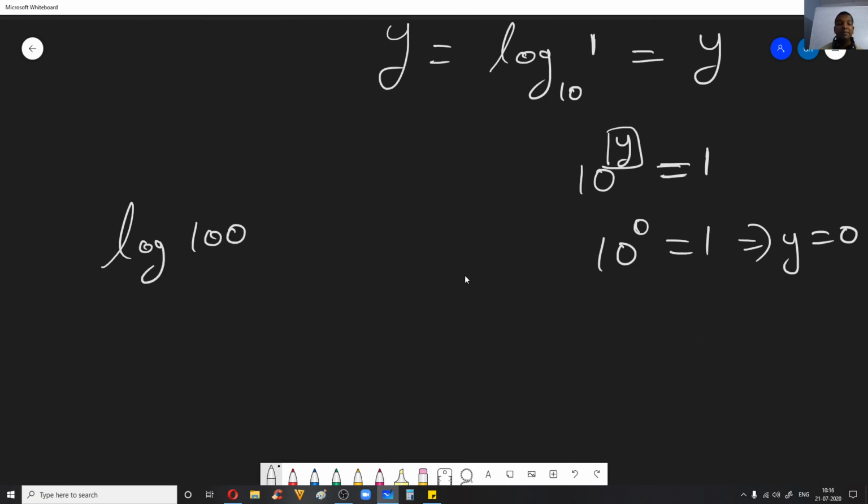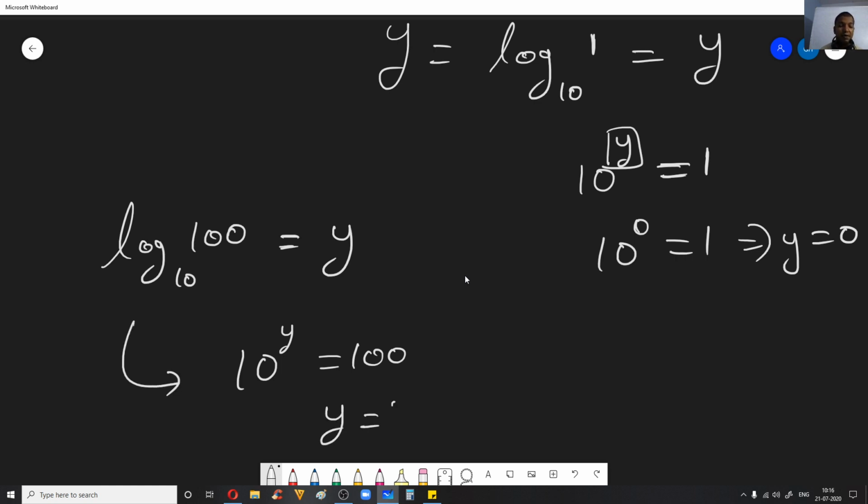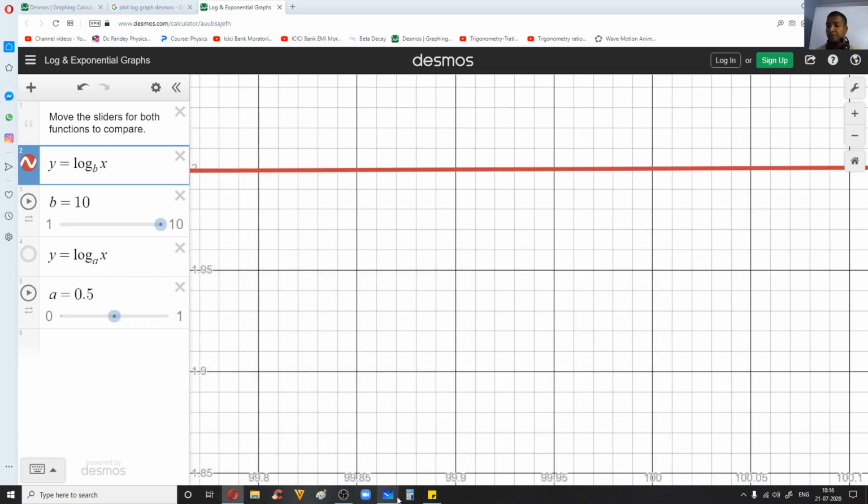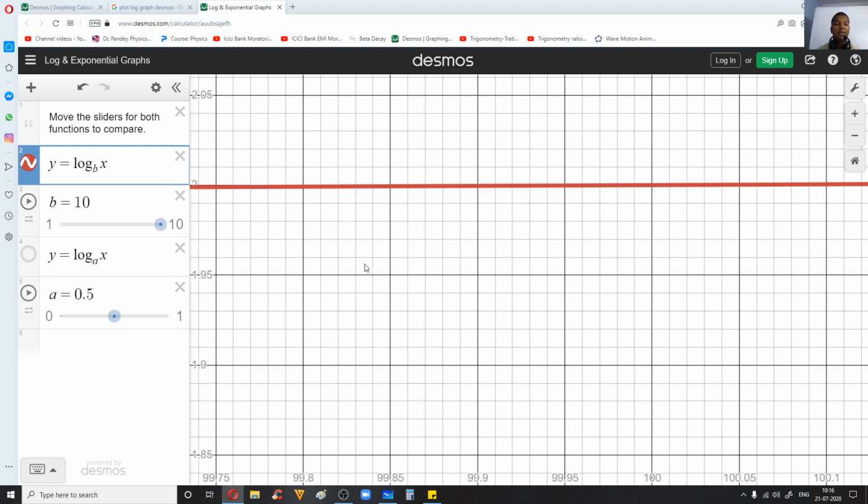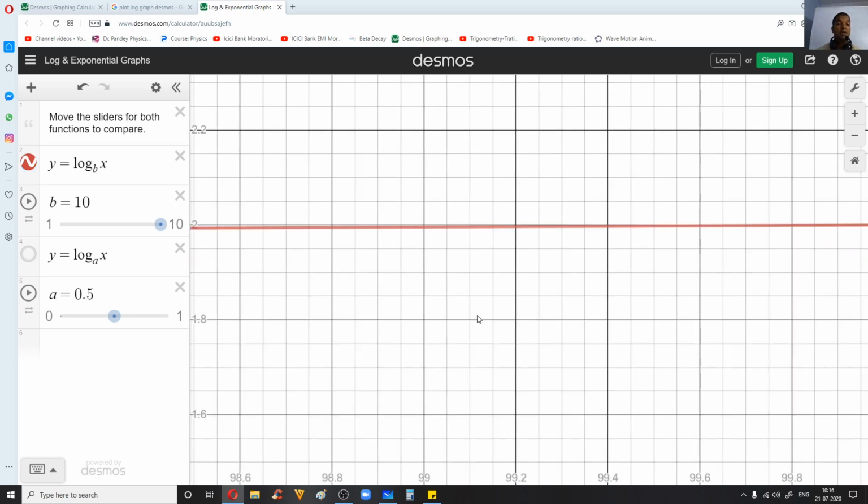Log of 100 to the base 10. I think I said 2. Log of 100 to the base 10. Now how do we do it? 10 power y is equal to 100 if you convert it into exponential form. Now naturally you can say y is equal to 2, right? 10 square is equal to 100. So that is what we get here, fine, right? So I hope you understood what is log.